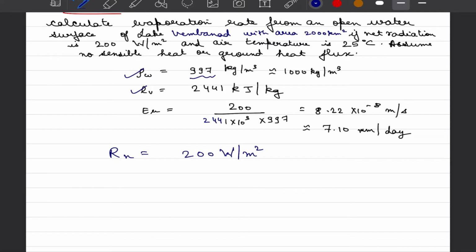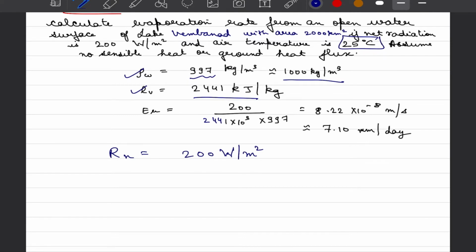And we take the value of 997 kg per meter cube. We can also assume it to be 1000 kg per meter cube in absence of any other information, as it will have minuscule effect in our answers. Similarly, latent heat of vaporization at the temperature of 25 degrees Celsius is around 2500 kilojoules per kg.